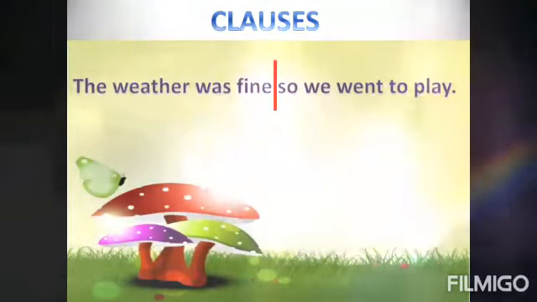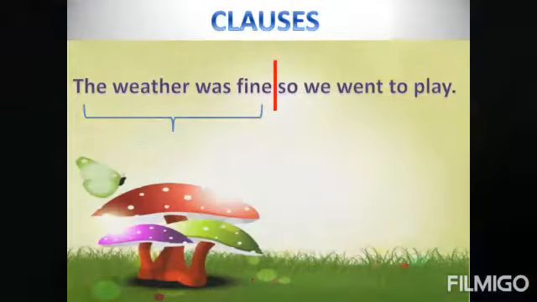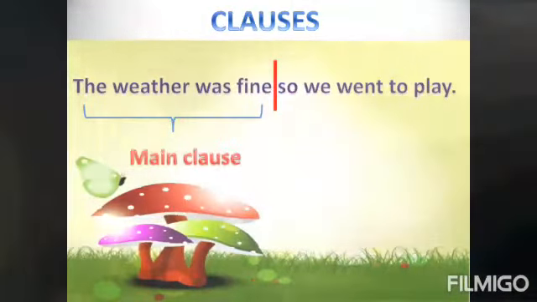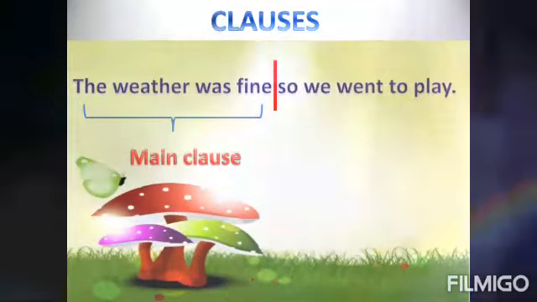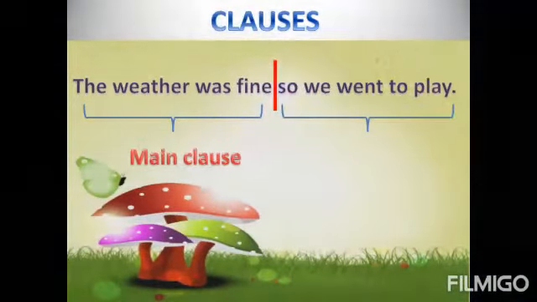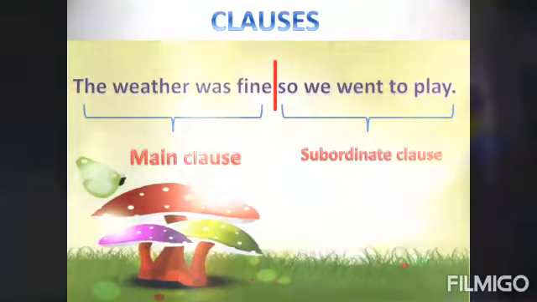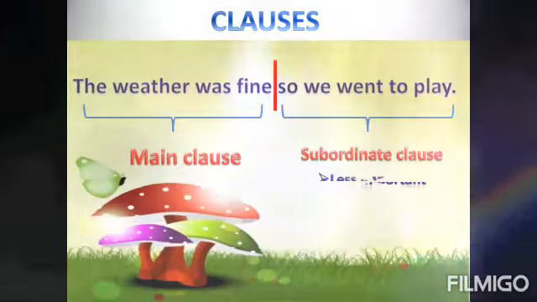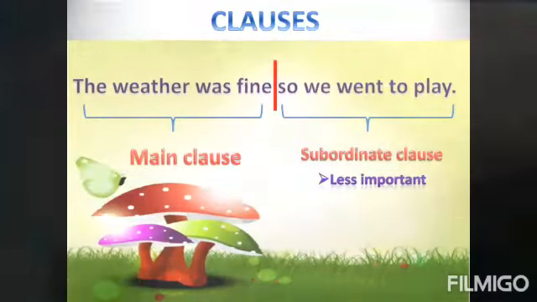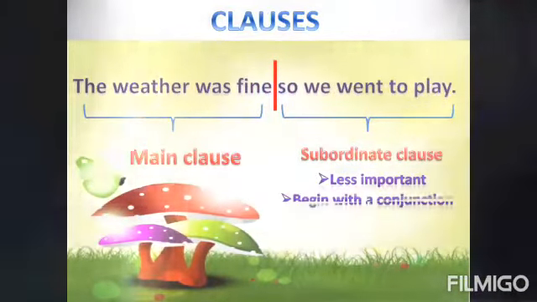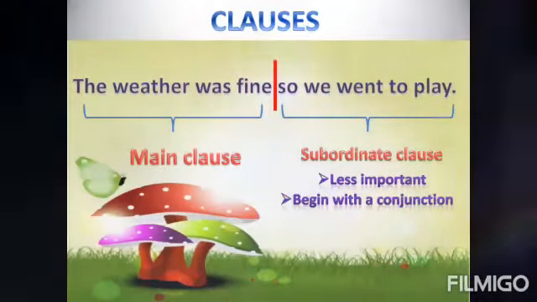So the first part of the sentence is called the main clause because the main subject is at the beginning, and the rest is called the subordinate clause. We call it the subordinate clause because it's less important than the main clause. And usually, subordinate clauses begin with a conjunction or joining words.